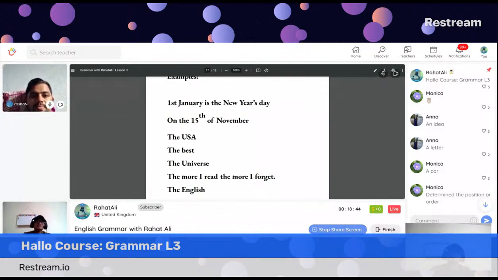The more I read, the more I forget. It's one of the common idioms that we use. The more I read, the more I forget. Okay. The English.